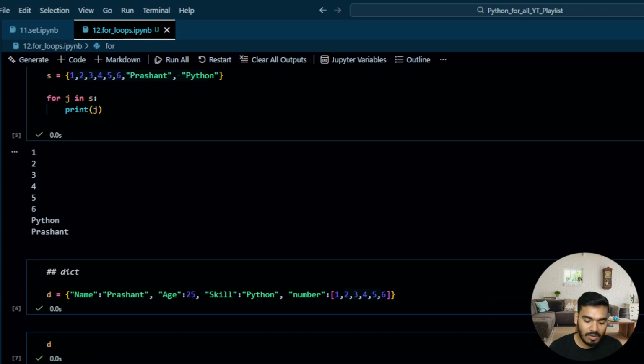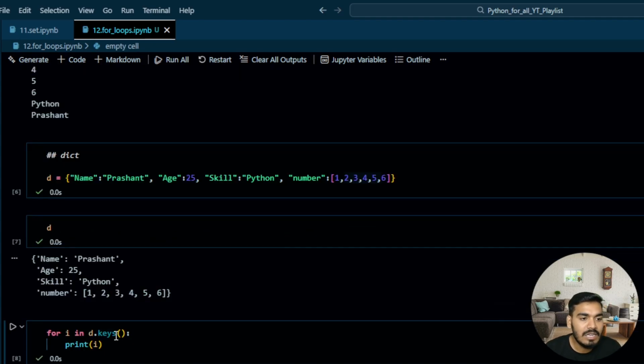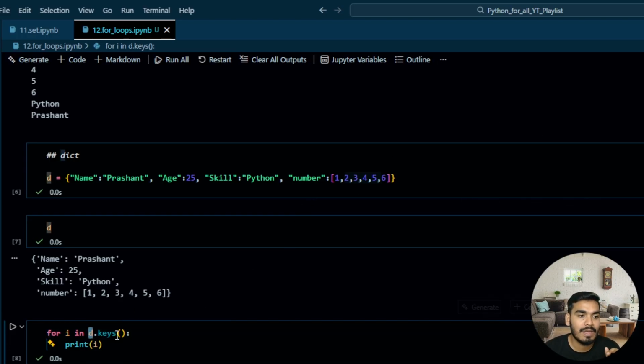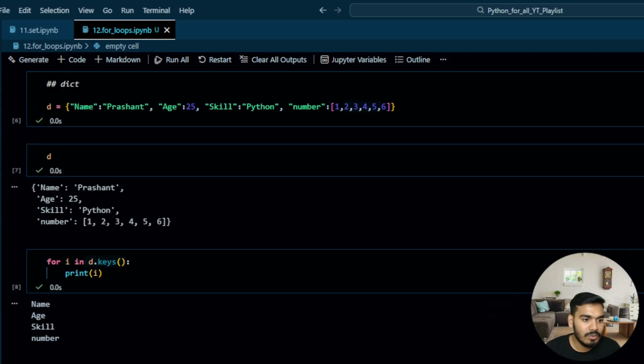So first I'll write for i in d.keys(), and I'll print i. As soon as I write d.keys(), it is going to give you all the keys of the given dictionary. So this is one of the methods of the dictionary to get all the keys. If you just write it over here, you are going to get all the dictionary keys. Perfect. Now next, let's say I want to write for i in d.items().